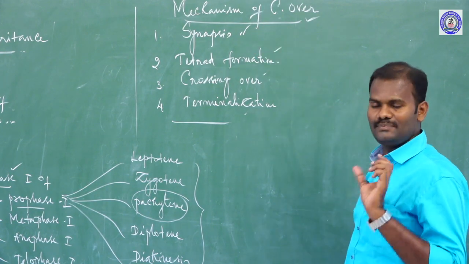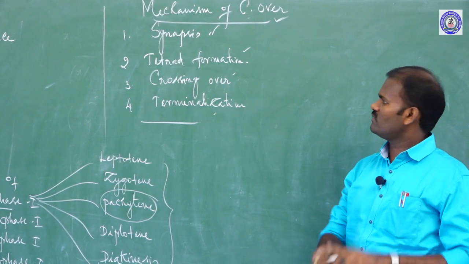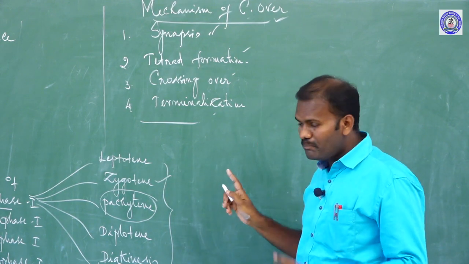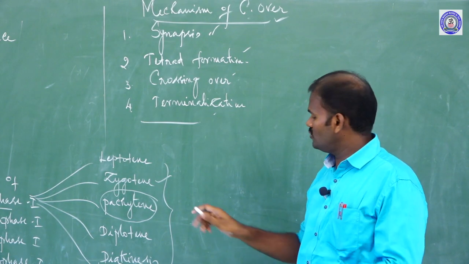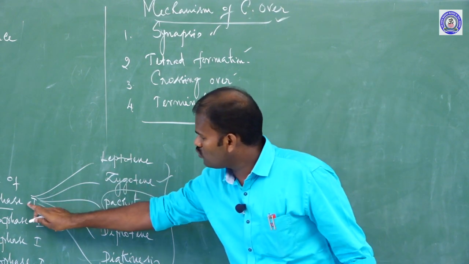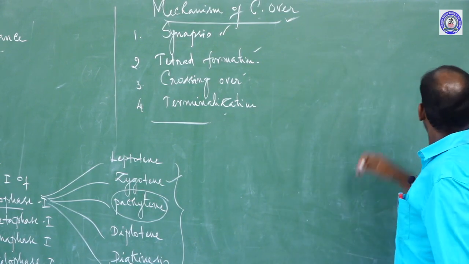First, synapsis. Synapsis is nothing but the pairing of homologous chromosomes. It takes place during the zygotene stage. I mean, the pairing of homologous chromosomes takes place during the zygotene stage of prophase 1 of meiosis 1. Let us take an example.